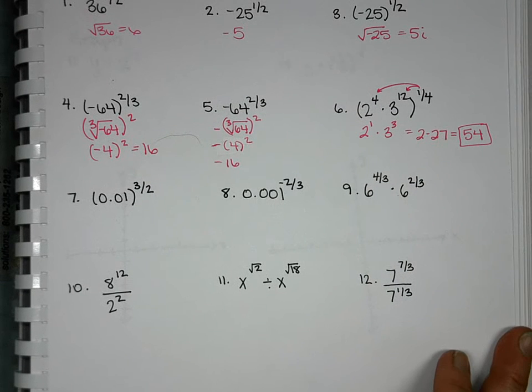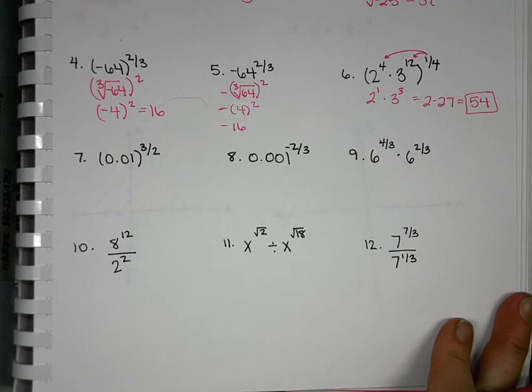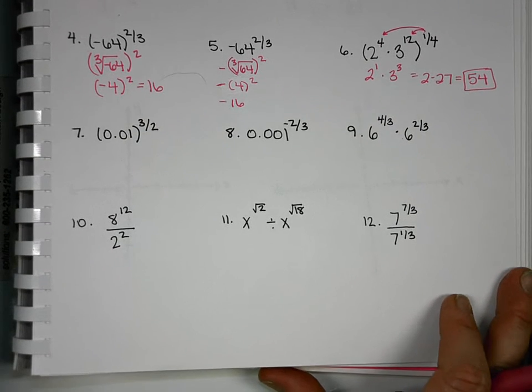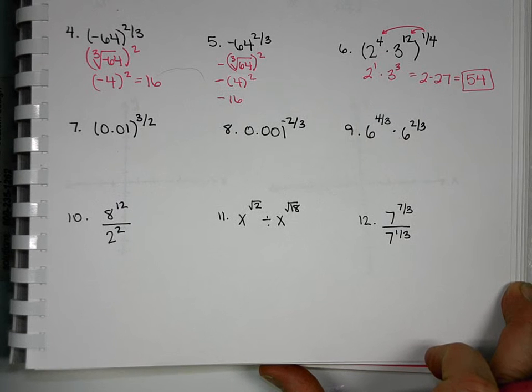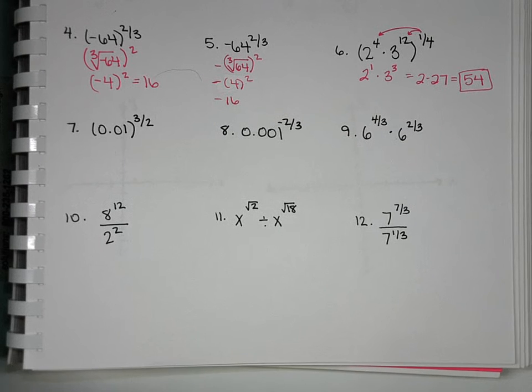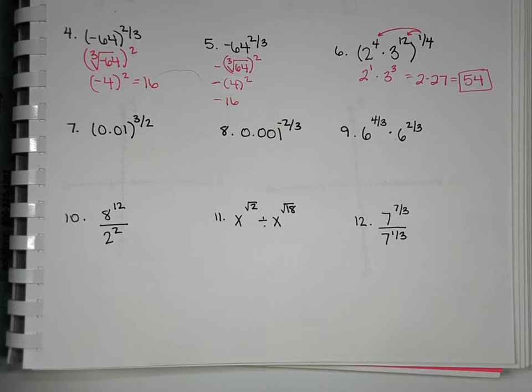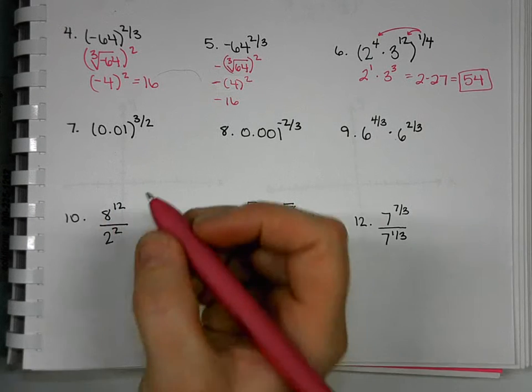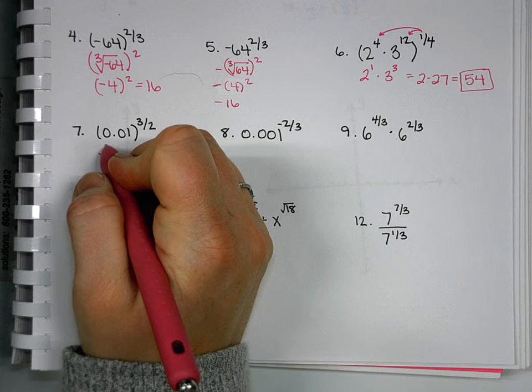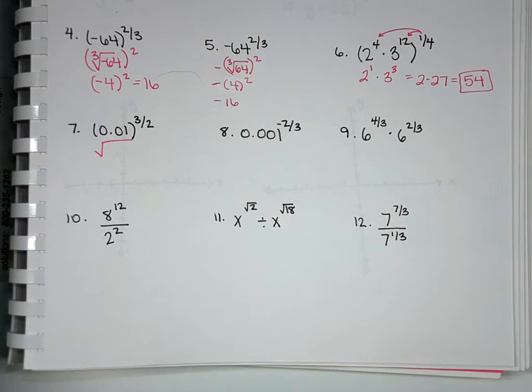Okay, what about 7? What should we think when we have a fractional exponent? Rewriting it as a radical. That's kind of when you're simplifying and you see a fractional exponent, try rewriting as a radical. So I'm going to do the square root. I'm also going to change the decimal to a fraction.